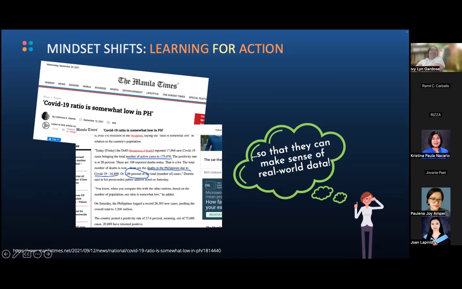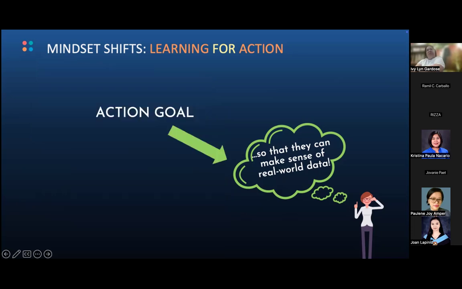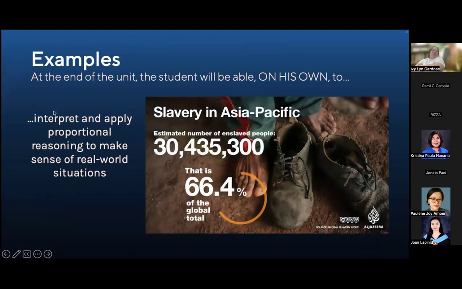There's so much around them. At the time of COVID, you could have talked to them in the newspapers. There's so much in Google, right? 0.06% of total number of cases, and so on. So, yon, maraming data around them. Marami silang mapag-uusapan. Marami kayong mapag-uusapan. And they are real world data. And you're helping the students see that the lesson is important because they need to be able to make sense of real world data. This is the action goal, right? So this is the action goal.